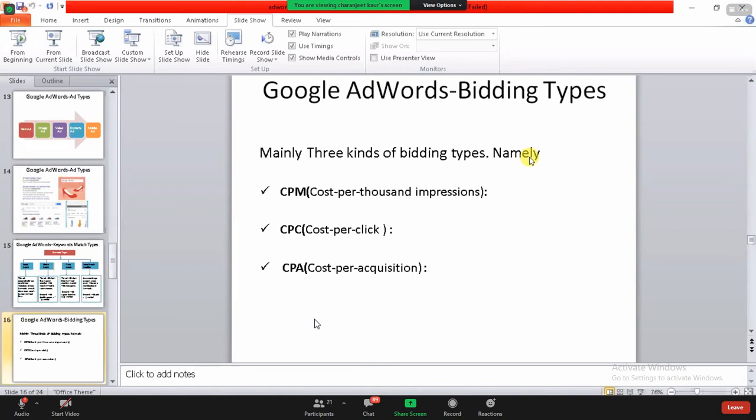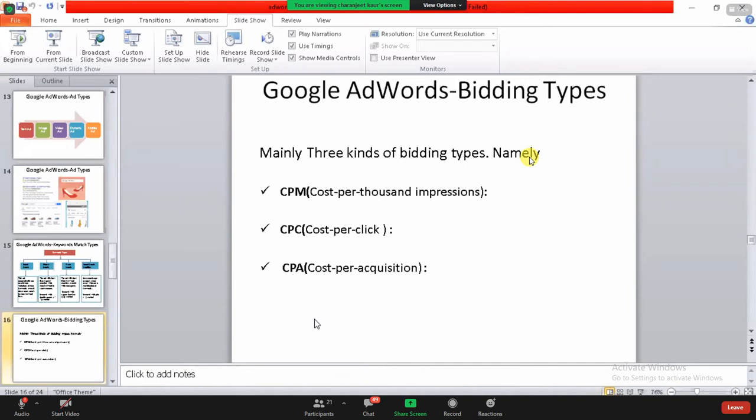Now it says that there are three types of bidding. First is CPM, cost per thousand impressions. So cost per thousand impressions says that you are paying according to the thousand impressions to Google. Once you have reached a thousand impressions, according to that you are going to pay to Google. Okay, now CPC is cost per click.